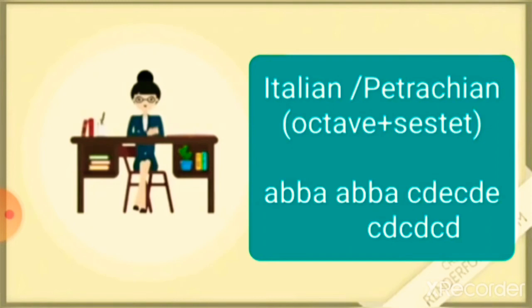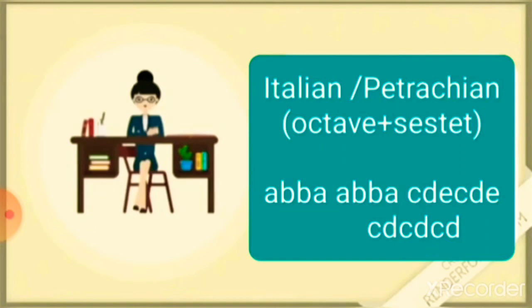In the octave we have the question, and in the sestet generally we get the answer to the question the poet is seeking. So this is the basic model of the Italian version, 14 lines divided into 8 plus 6, written in iambic pentameter with the rhyme scheme A B B A A B B A C D E C D E, or A B B A A B B A C D C D C D. So this is the general pattern of the Italian or the Petrarchan form.